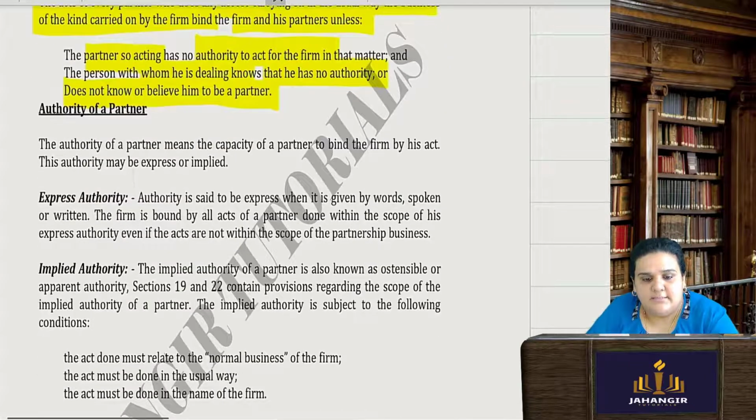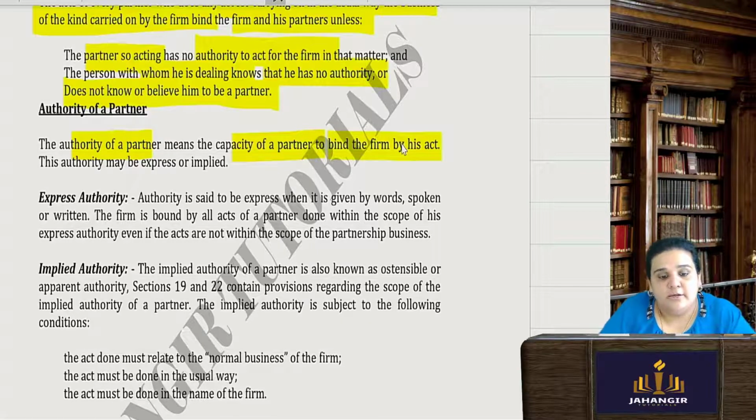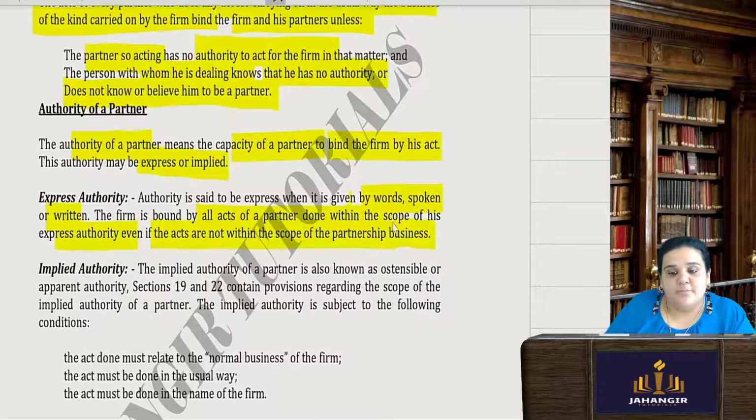Okay, now let's understand the capacity and the authority of the partner. Authority means the capacity of that particular partner to bind the firm by his acts. Okay, so what all acts will he conduct that will bind the firm? The authority can be expressed or it can be implied by law. Expressed means it is given by words, whether spoken, oral or written. The firm is bound by all the acts of the partners done within the scope of his expressed authority, even if the acts are not within the scope of the partnership business.